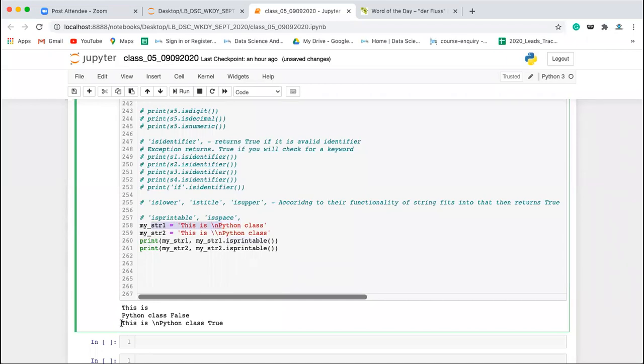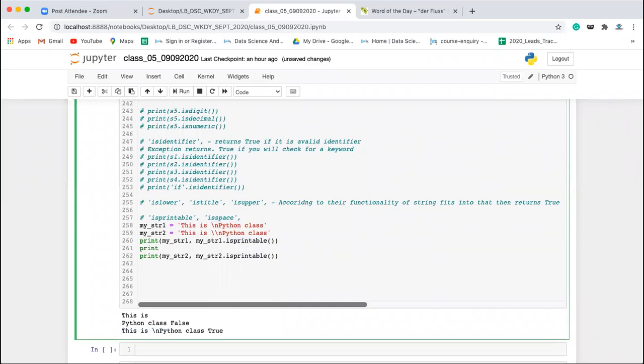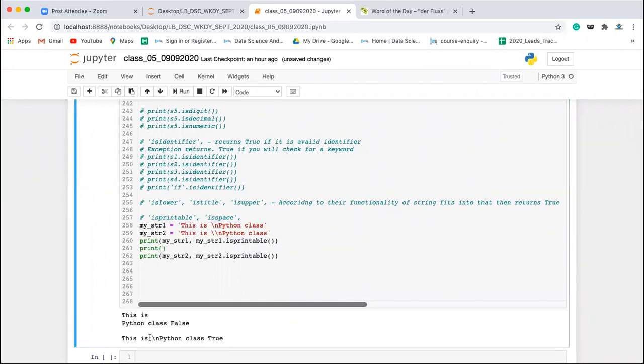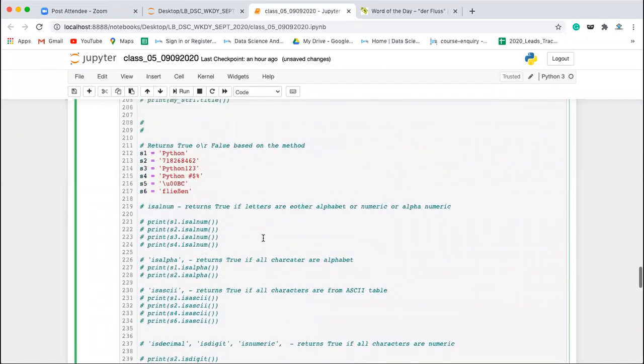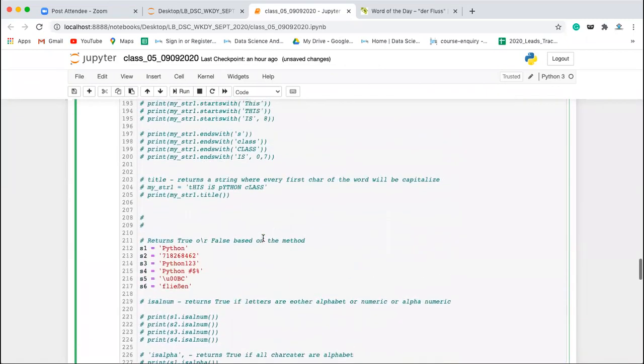But when you see the output of my_str2, what happens? In this case, this backslash n is printed on the output screen because of this one more backslash character. We have escaped it. Since it is printing it, this string is printable. It is printing every character mentioned in that string on the output screen. That's why we say it is printable. I hope this is clear. So Abhishek, multi-line won't be printable. So we are done with all these methods.